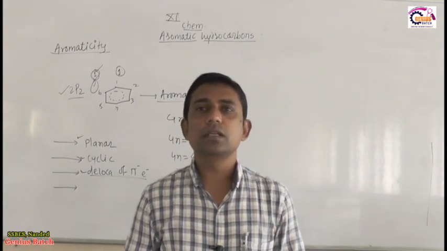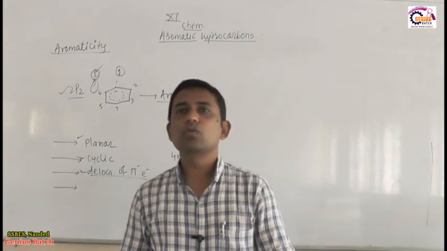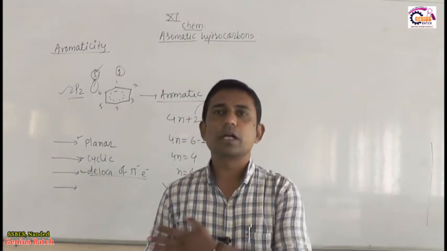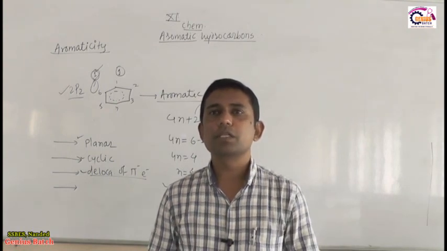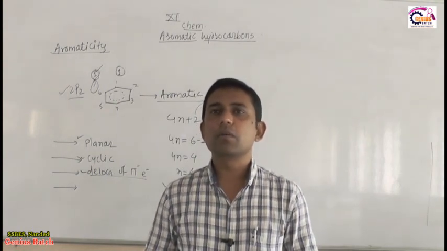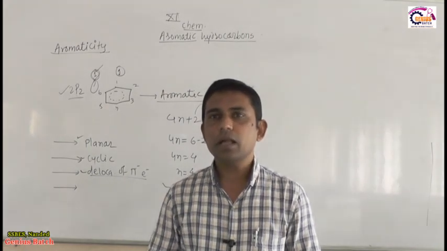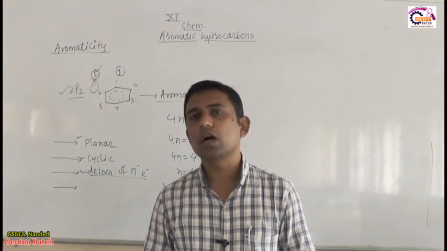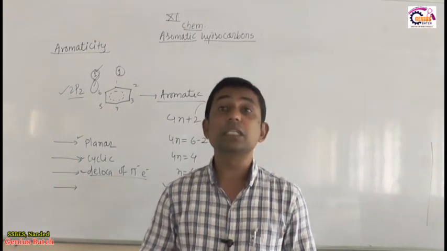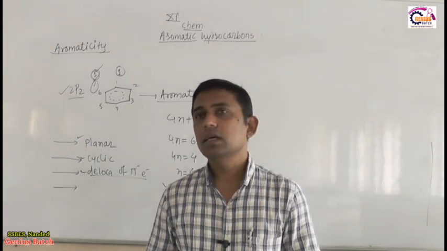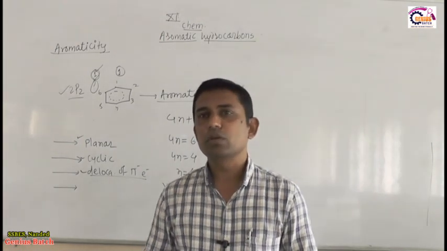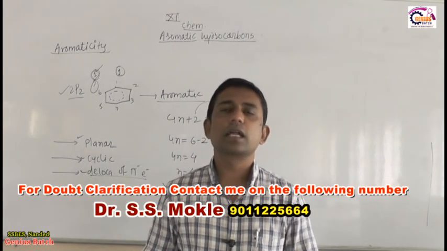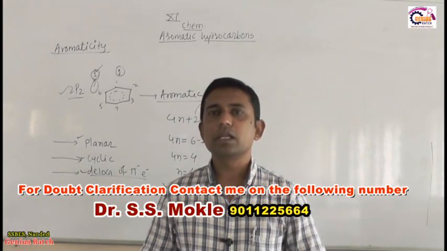In that aromaticity we learned how to decide whether any organic compound is aromatic or non-aromatic on the basis of criteria. Those 4 criteria are: that compound must be cyclic, that compound must be planar, that compound must contain delocalization of electron cloud above and below the ring, it must be continuous, that is important, and last, that compound must obey Huckel's rule, in which the value of n must be an integer, that is 0, 1, 2, 3, 4, then and only then that compound is supposed to be aromatic in nature.